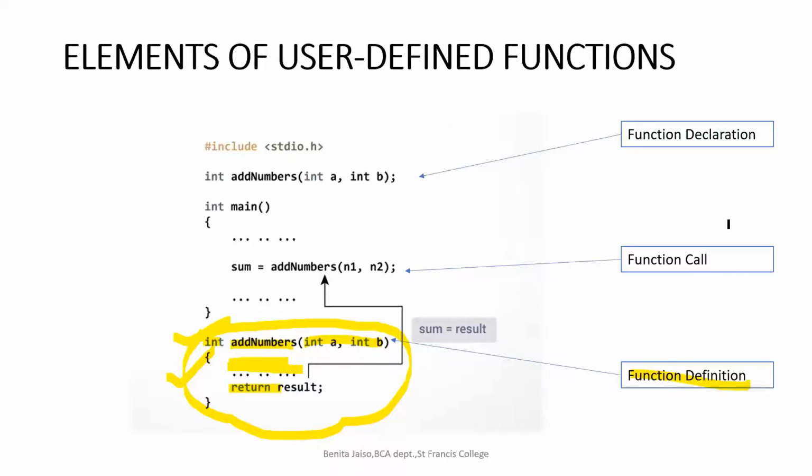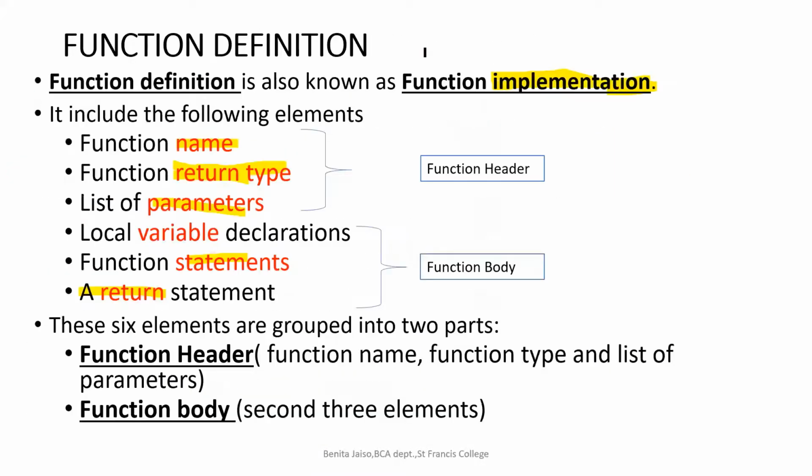The variables which are used within the function are known as local variables, and the variables which are declared outside all functions, where is global declaration done? Above main, in the declaration part. That means it is not within any curly bracket. Anything within the curly bracket is within the function. If I declare outside all the functions, then it is known as a global variable. What is within the function is known as a local variable.